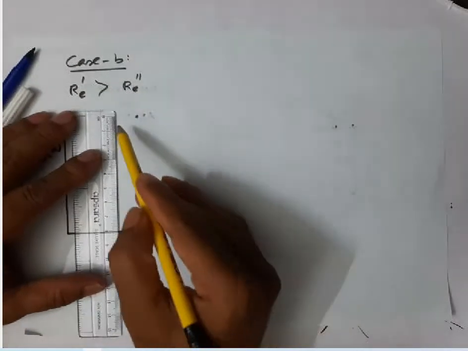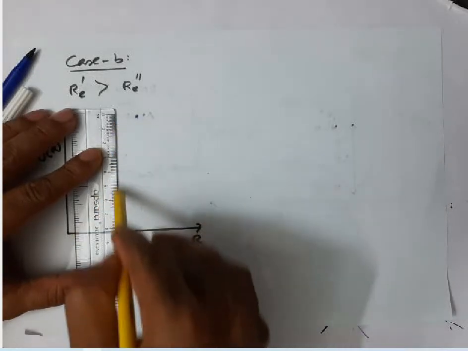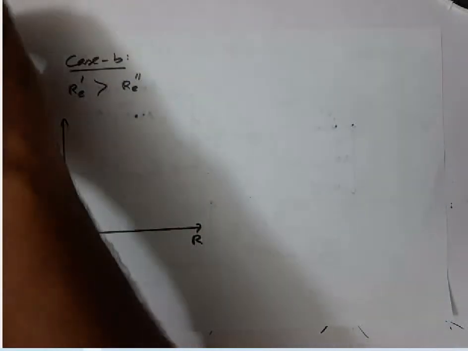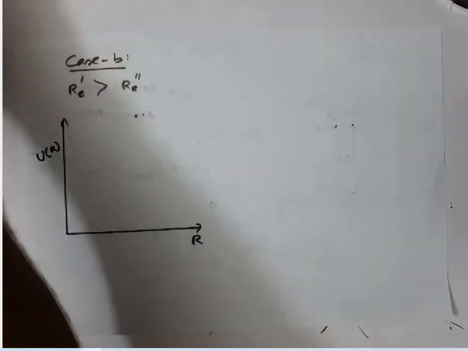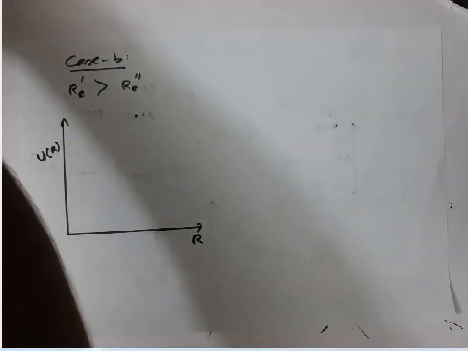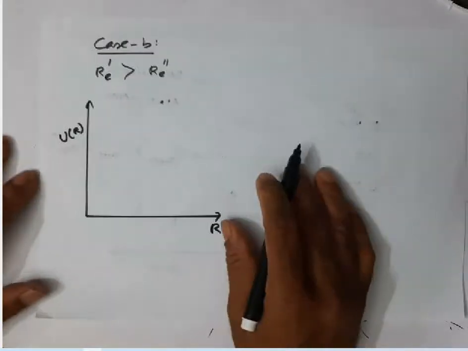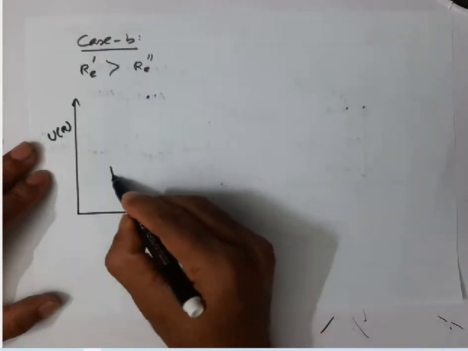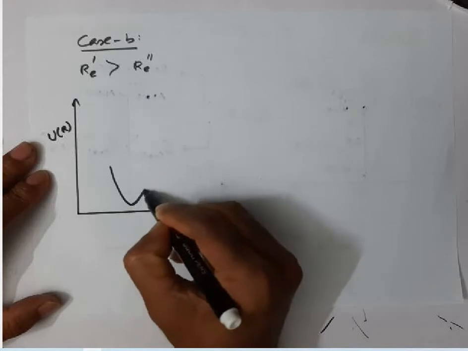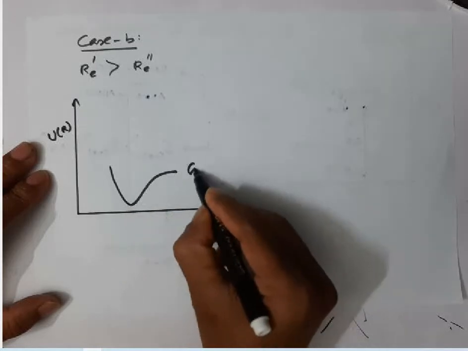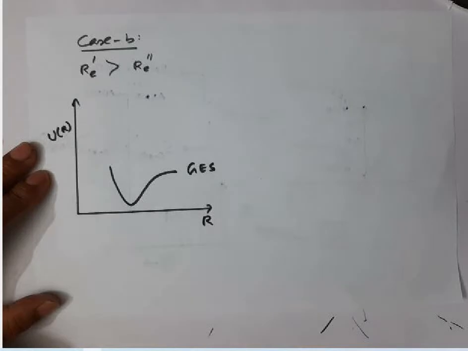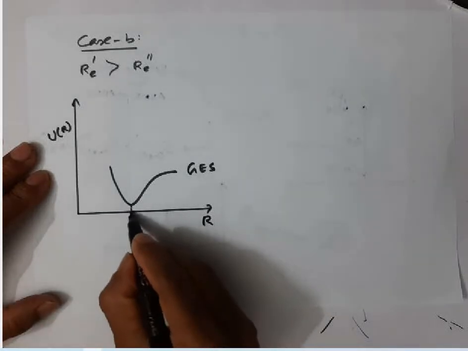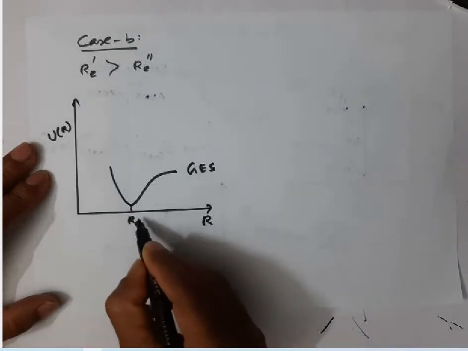This is my ground electronic state, which has an equilibrium internuclear distance Re double prime.